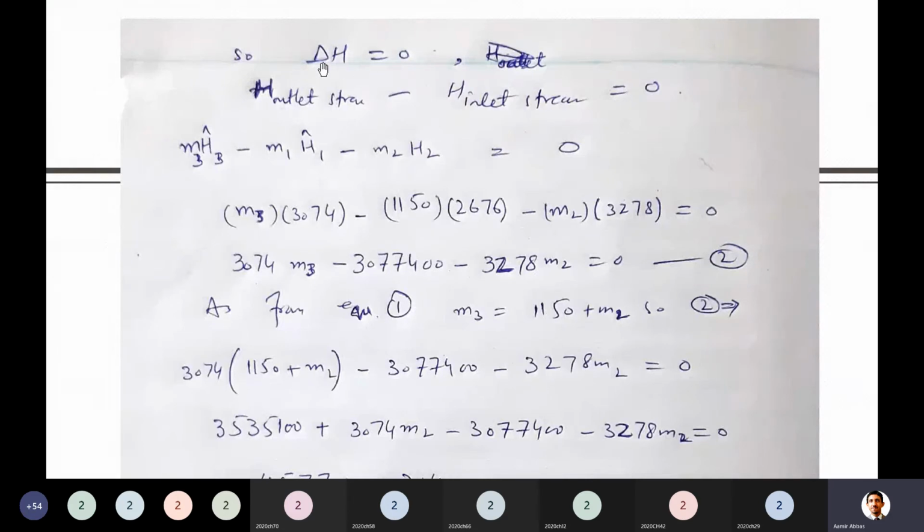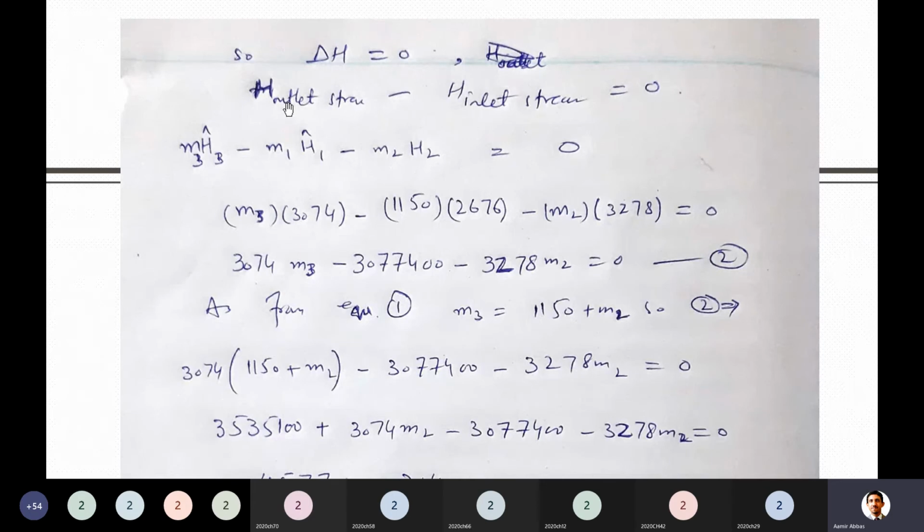And what does this delta H mean actually? H of output streams or outlet streams minus H of inlet streams. This you already know when you solve energy balance. So delta H is actually the difference between the enthalpy of the outlet stream minus the inlet stream. Outlet streams, how many?